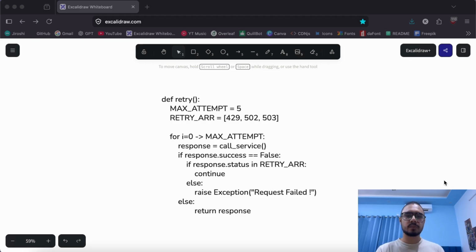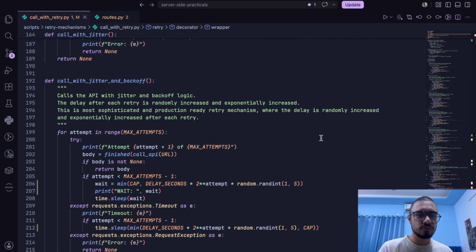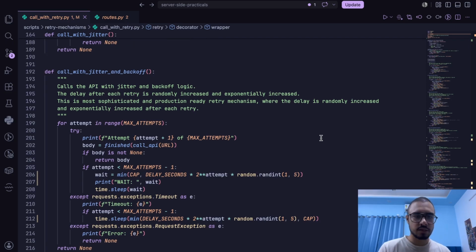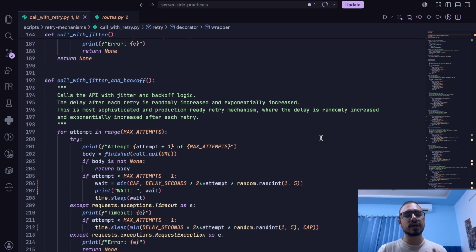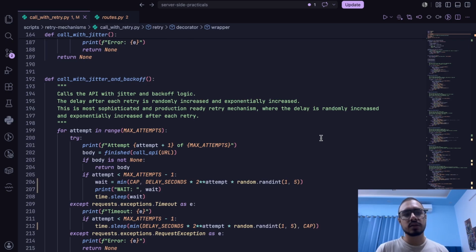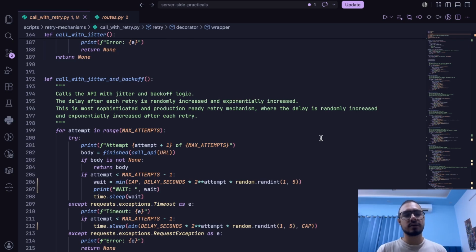That is the decorator pattern of implementing these retry mechanisms. So far, what I have done is create different types of functions, and within those functions I've written the retry logic. But this is not the recommended approach. What we usually go by is a decorator-based approach. We create a decorator for retrying a function.